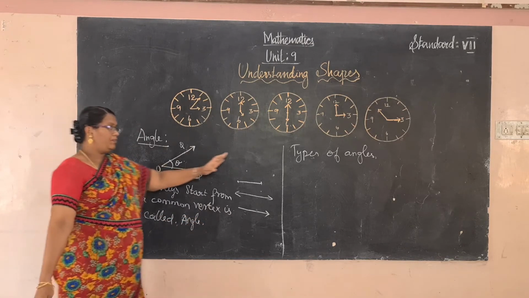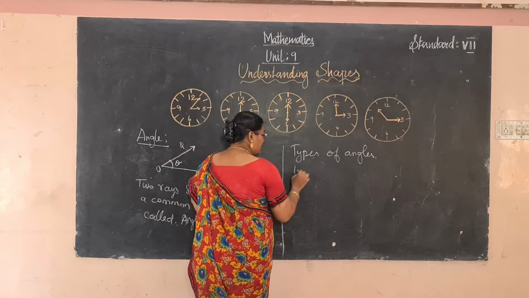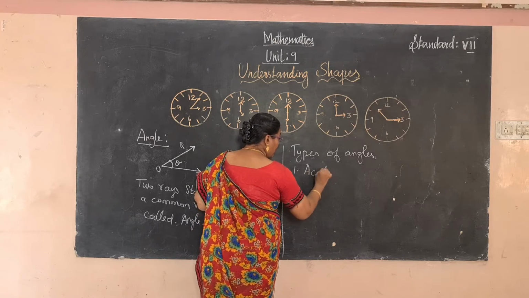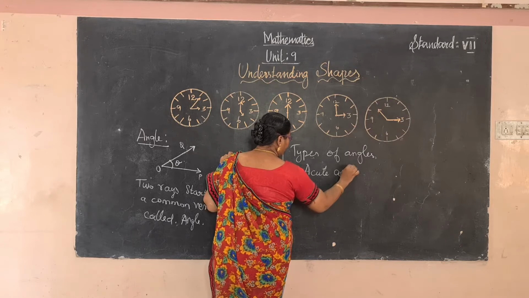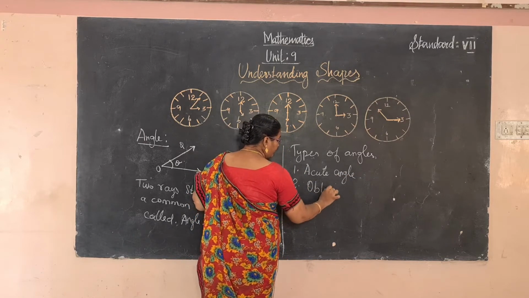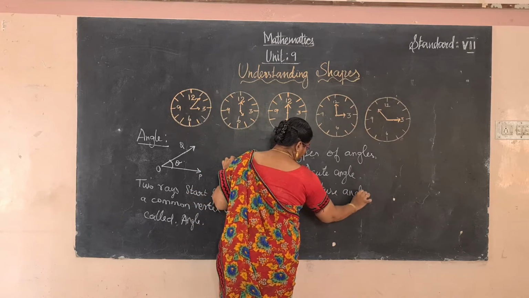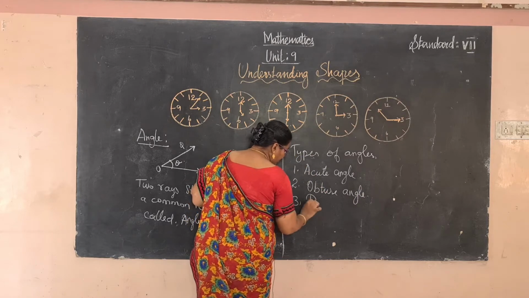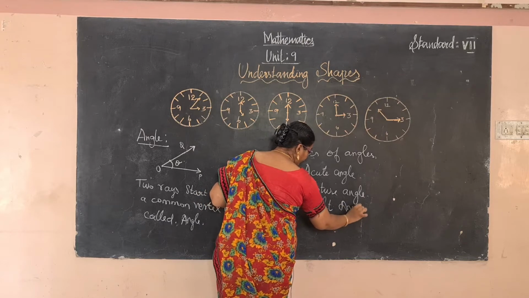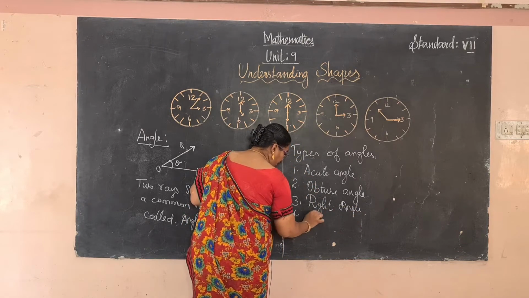What are the types of angle you know? The first one is acute angle. 7 types of angle you know. Second one, obtuse angle. Right angle. Straight angle.